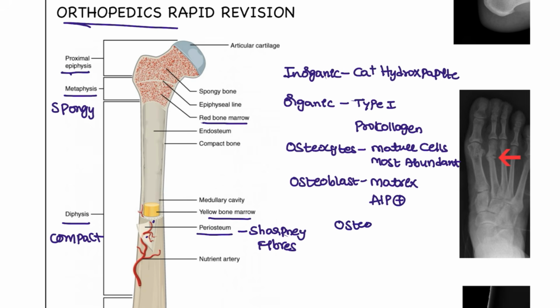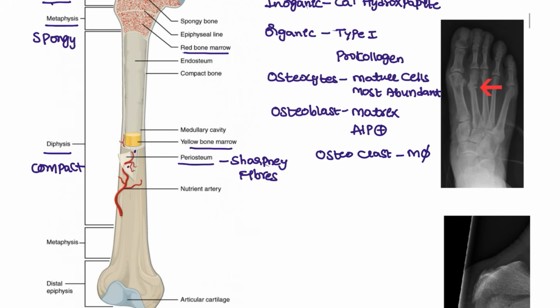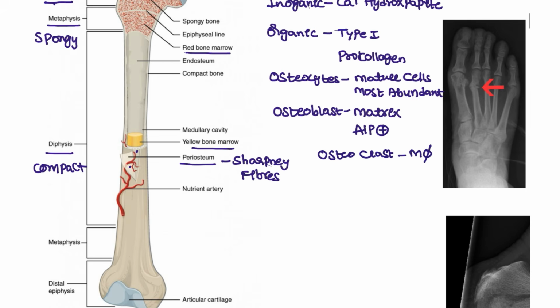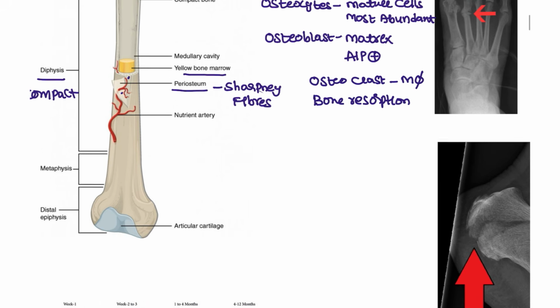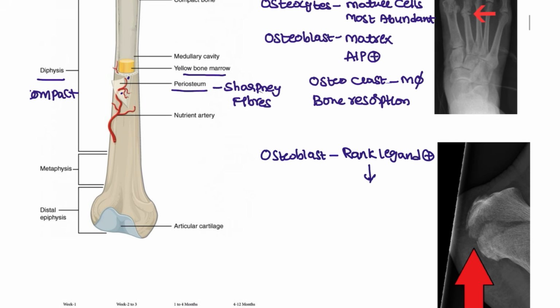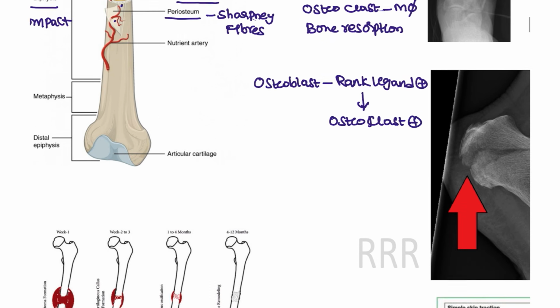Next we have the osteoclast. Osteoclasts act like macrophages. Even if there is any infection, the osteoclast will be working. But if you want to activate the osteoclast for bone resorption, you have to connect through the osteoblast. These osteoblasts carry RANK ligand, which activates the osteoclast. This is the point that you have to remember, guys.